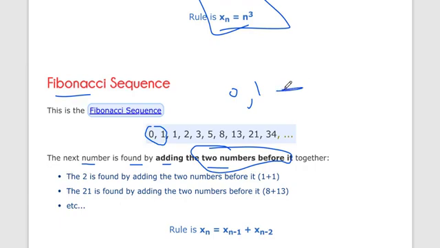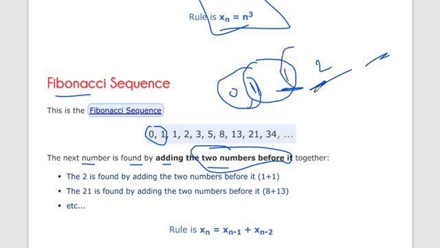Now our next term is the addition of the previous 2 numbers: 0 plus 1 is 1. Our next term is the addition of the previous 2 numbers, so it is 2. Our next term is the addition of these 2 numbers, 3. Our next term is the addition of these 2 numbers, it is 5.